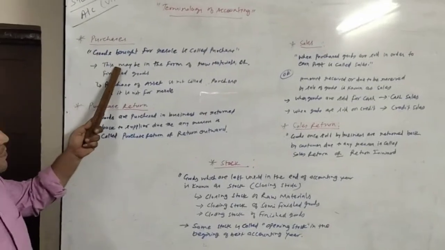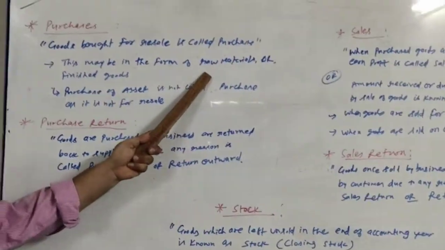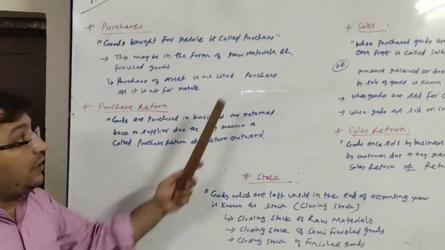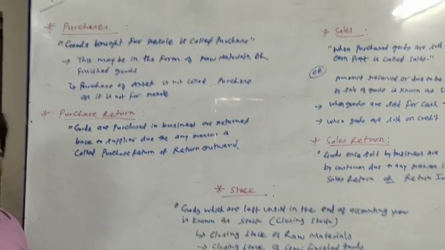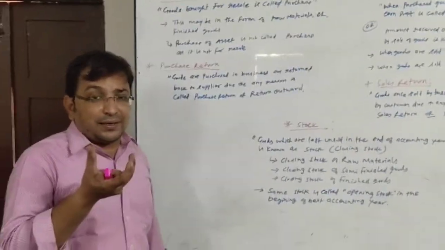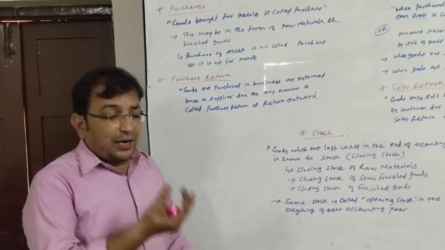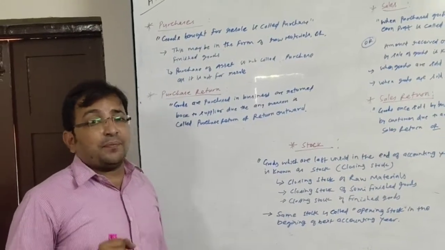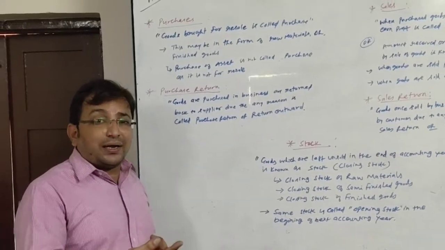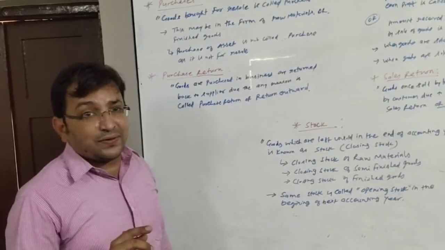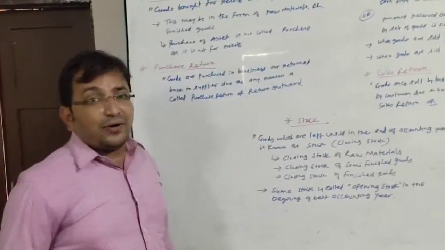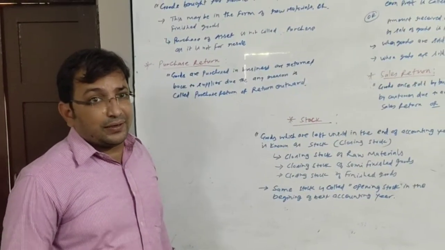Now that goods may be in the form of raw material or finished goods. When you are in a manufacturing business, you buy raw material, do the manufacturing process, convert it into finished goods, and then sell your finished goods in the market.